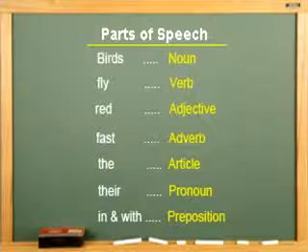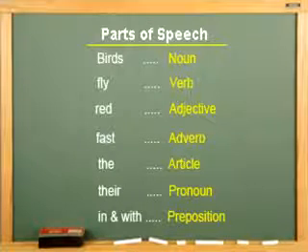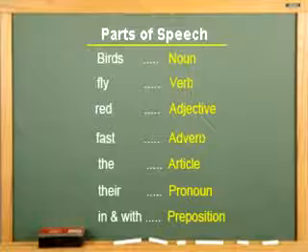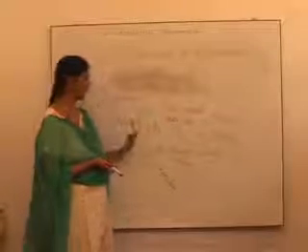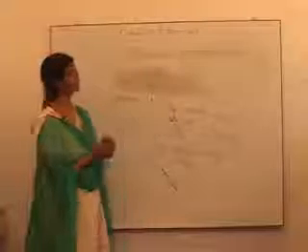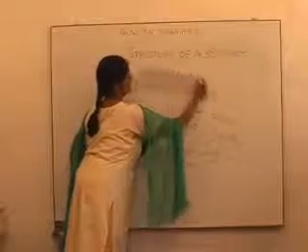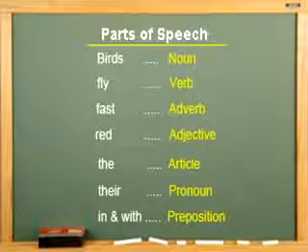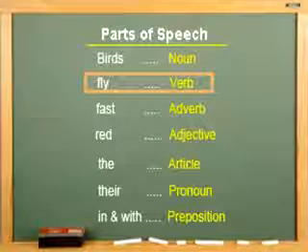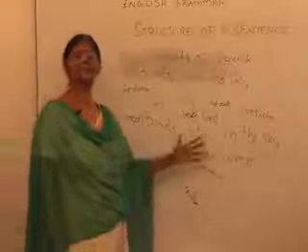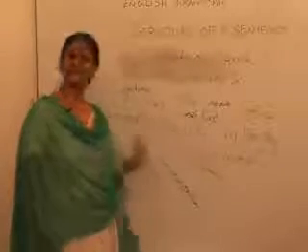So here we have the different parts of a sentence: the noun, the verb, the adjective, the adverb, article, pronoun and prepositions. Together they make a perfect grammatical sentence. In grammatical parlance, they are called parts of speech. Parts of speech means different parts of a sentence. So hope that is very clear to you, the different parts of speech: noun, verb, adverb, adjective, article, pronoun and preposition. Every English sentence will be using one or more of these different parts.